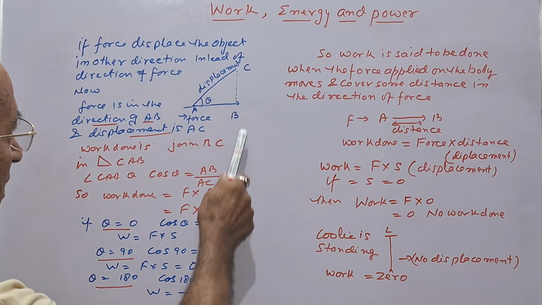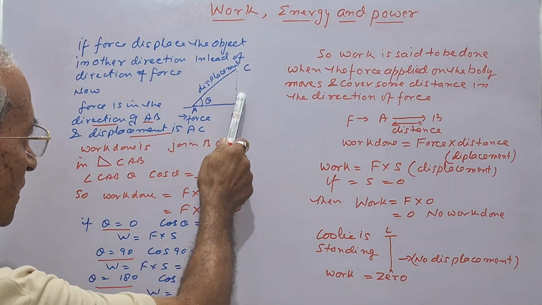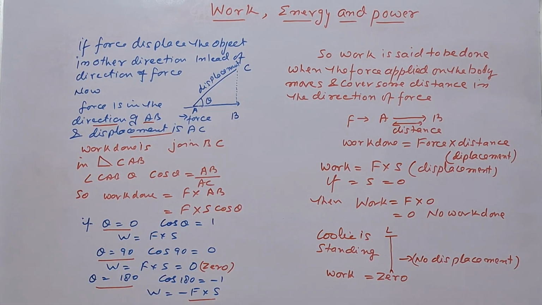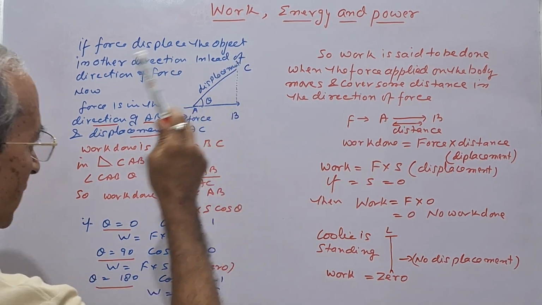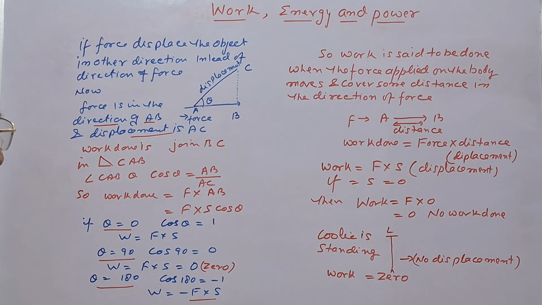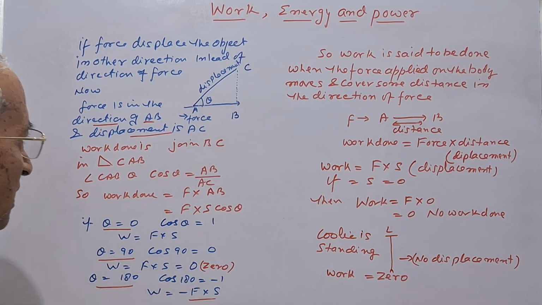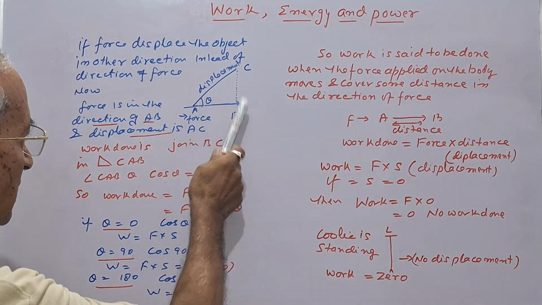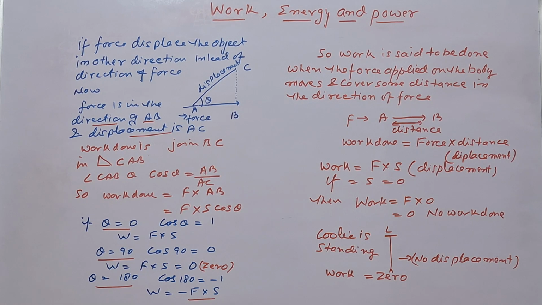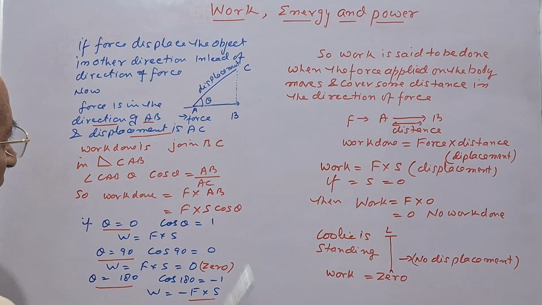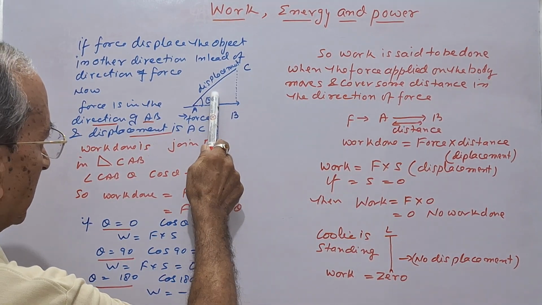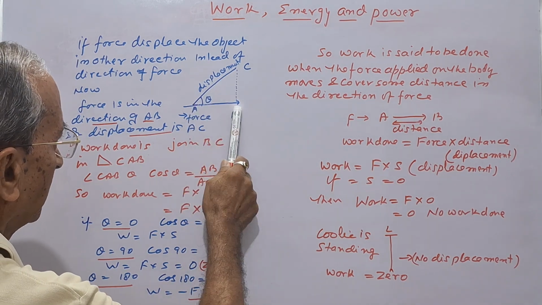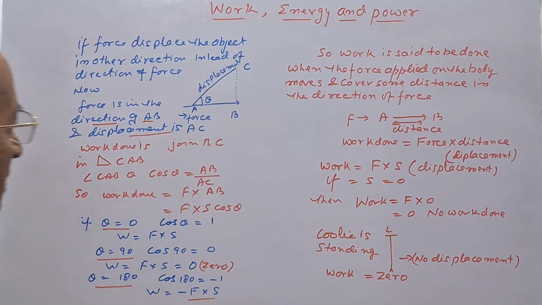Now here, draw a perpendicular from C to B. Now you will get a right angle triangle, that is CAB, where displacement is AC and force is in the direction of AB. Now this angle which is formed at A, theta, and we have to find the AB, then cos theta is equal to AB upon AC.